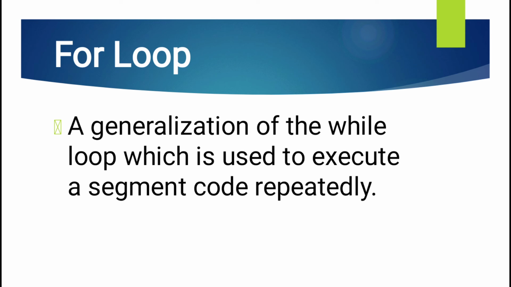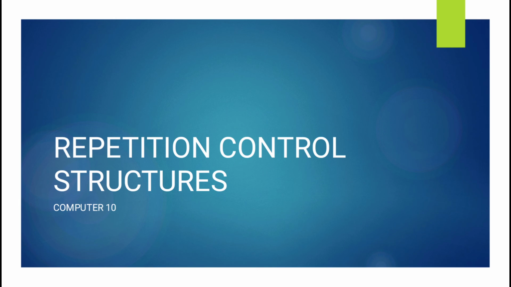And lastly is the for loop. A for loop is a generalization of the while loop, which is used to execute a segment of code repeatedly. The keyword here for for loop is generalization. And that is the end of our discussion.